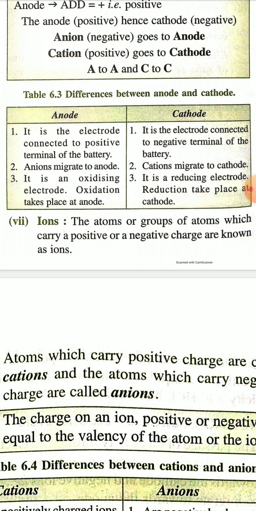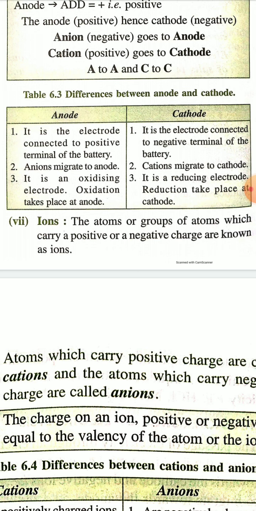Second difference: anions generally migrate to the anode, while cations present in solution migrate to the cathode. And the anode is an oxidizing electrode because oxidation takes place at the anode, and the cathode is a reducing electrode because reduction takes place at the cathode.